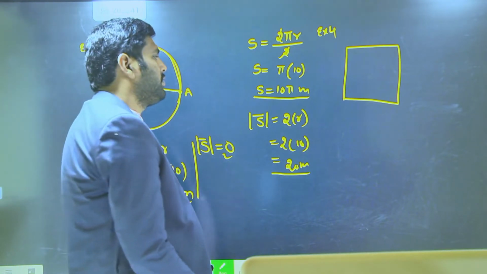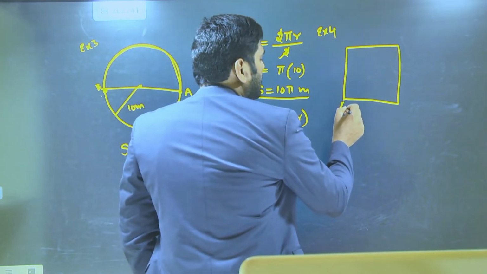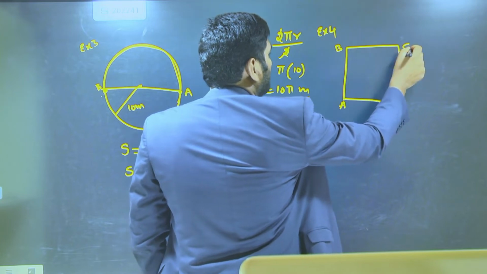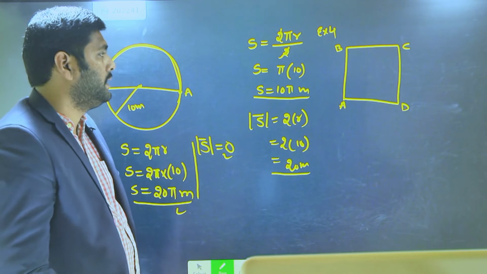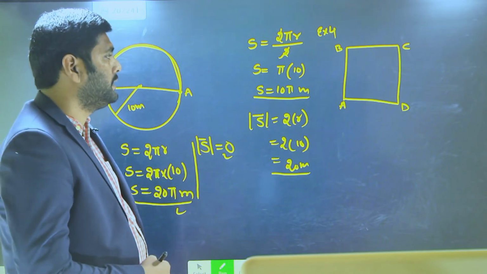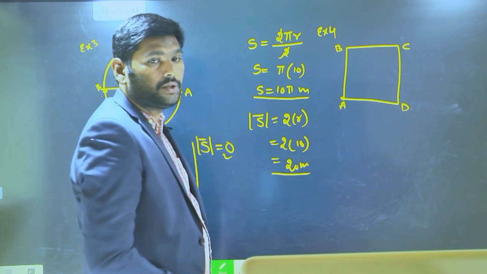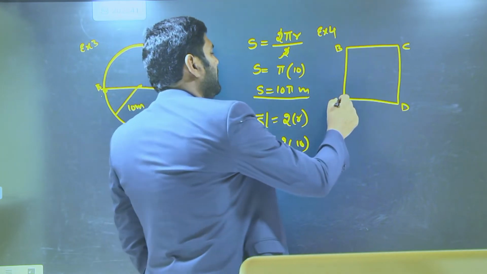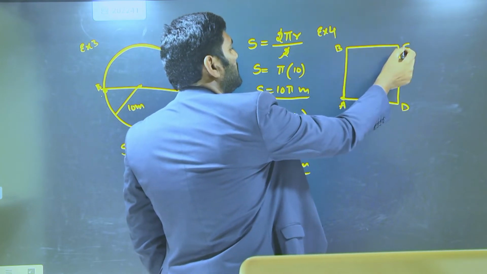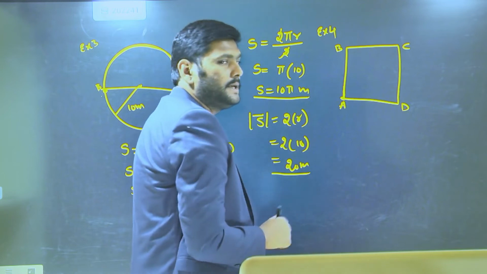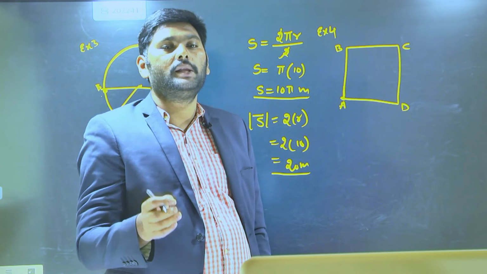When it is roaming in a square path, let me give the names of the square path. This is the square path A, B, C, D. Now the mosquito started here and is traveling along A to B, B to C and C to D. In this case, what is going to be the distance and displacement covered by the mosquito?